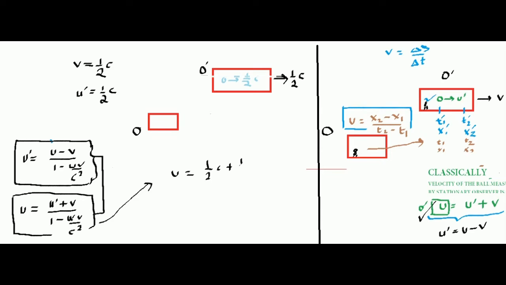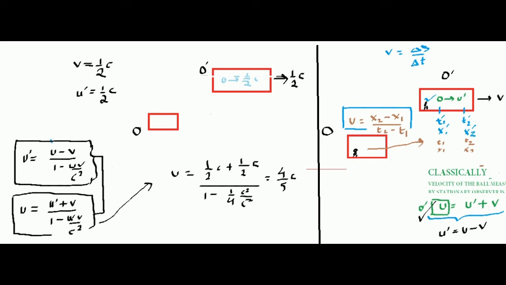That is half c, divided by 1 plus, with u dash half c and v also half c, we get 1 by 4 and c square by c square. Agreed? So what is the final result? The answer is 4 by 5 c. That's quite interesting. This might go beyond our logic, but this is what happens at high velocity.